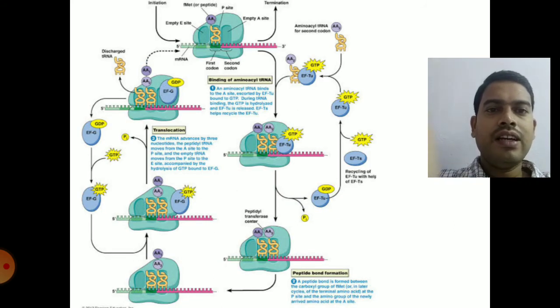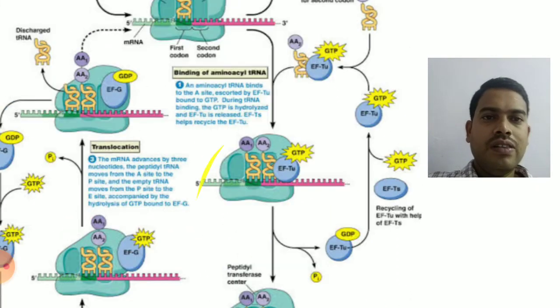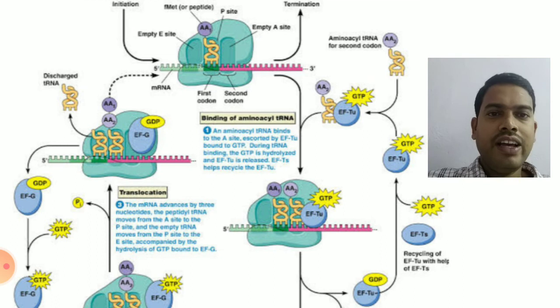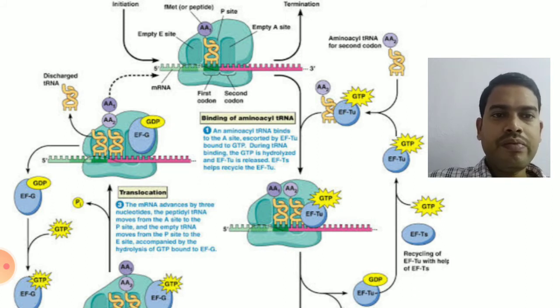So the next one is elongation. In the previous slide, you have clearly seen the initiation complex. Now you can see that initiation complex on the top right, on the left position, with formyl methionine tRNA. The first step involved in the process of elongation is bringing a new tRNA, which is complementary to the codon present on the mRNA at the site of protein synthesis.